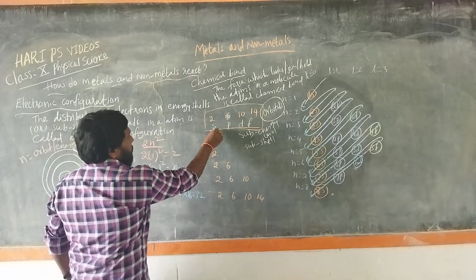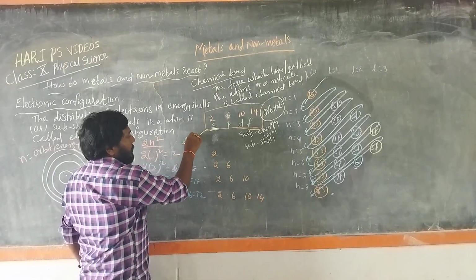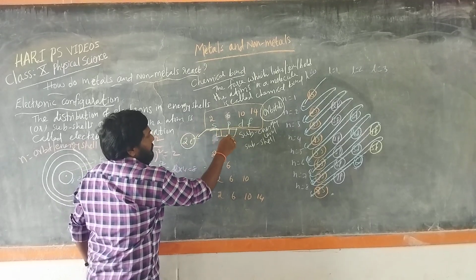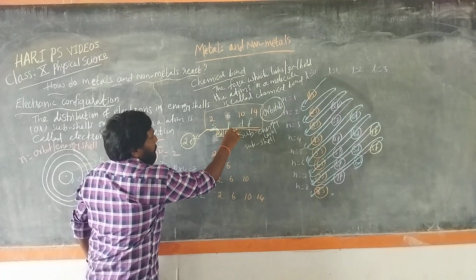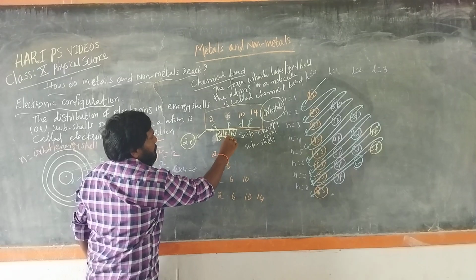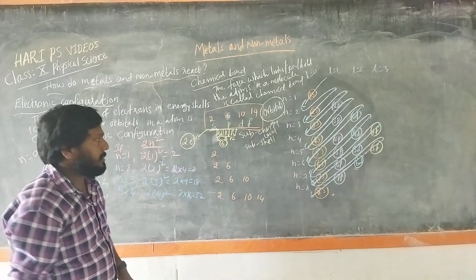In the S orbital, we are able to fill 2 electrons. In a p orbital, again this p orbital has three energy levels: Px, Py and Pz. In each, two electrons. In the p orbital they are able to distribute these electrons.